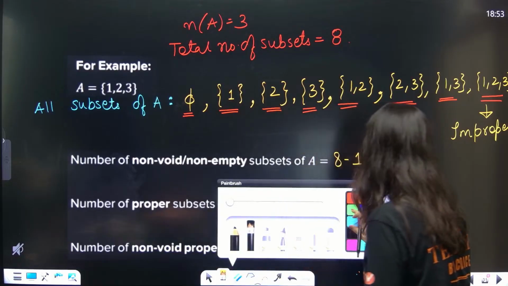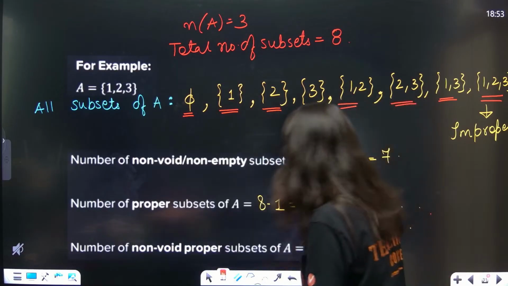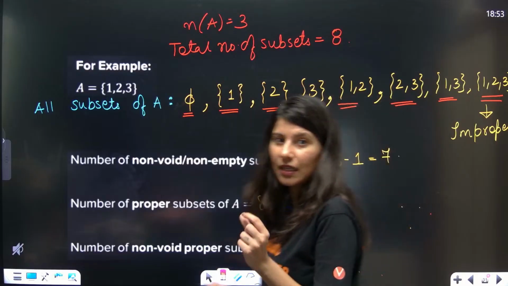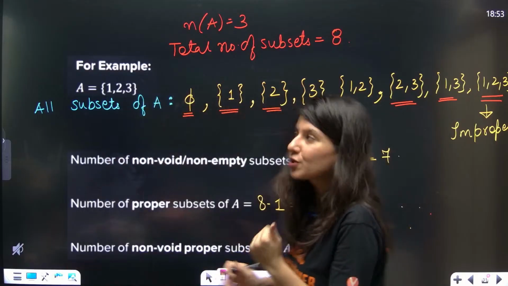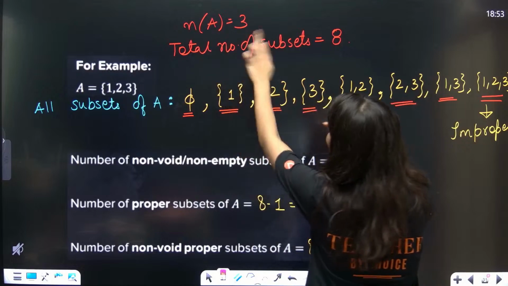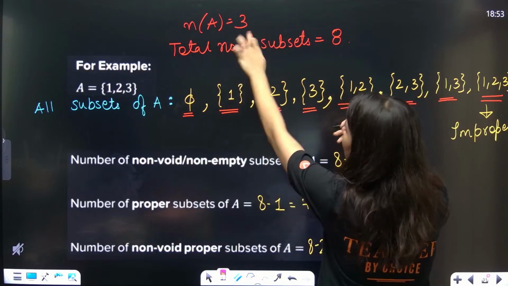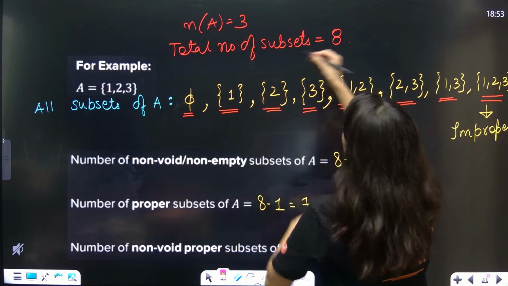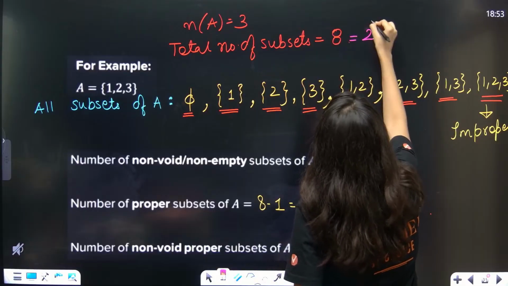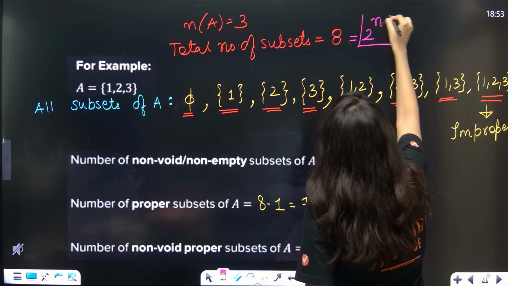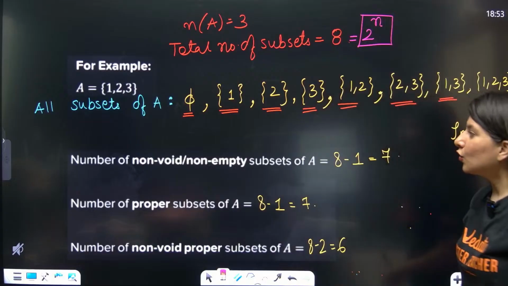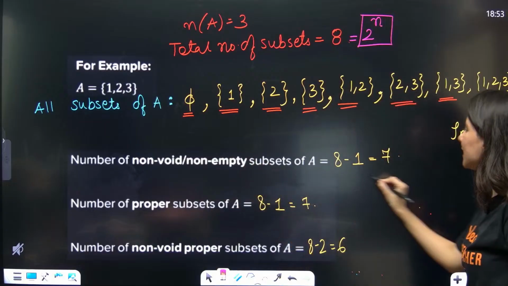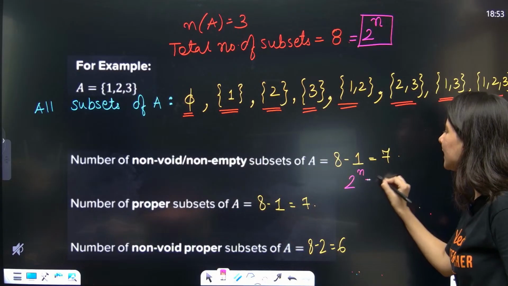Now, if I tell you the formula for all the options, what are we going to get? Suppose the cardinality of the set is n, where n in this case is 3. Total number of subsets will be 2 raised to power n. Total number of non-empty subsets will be 2 power n minus 1.